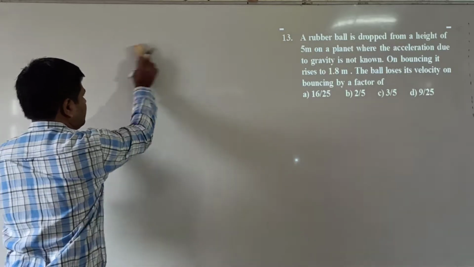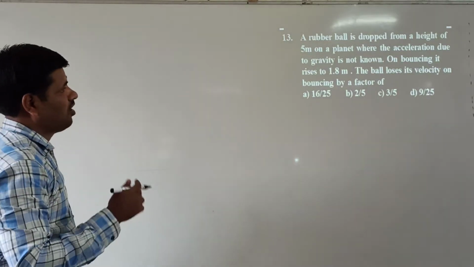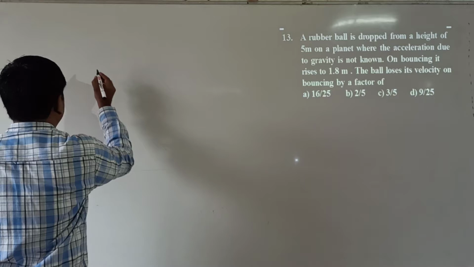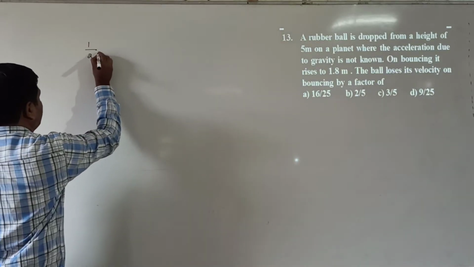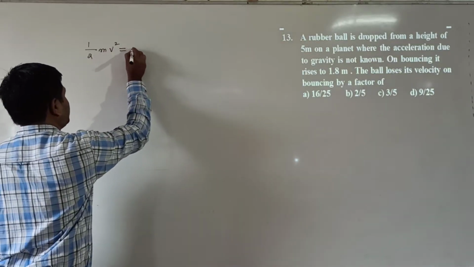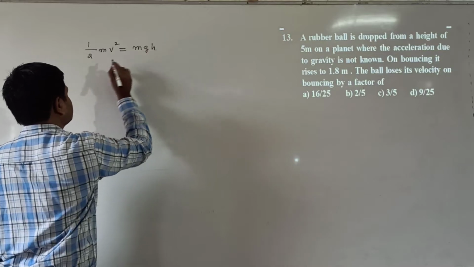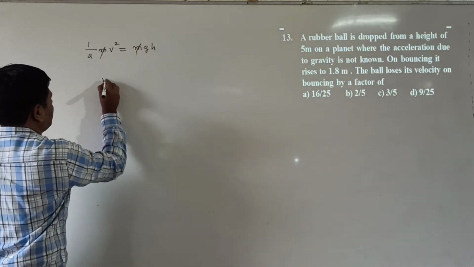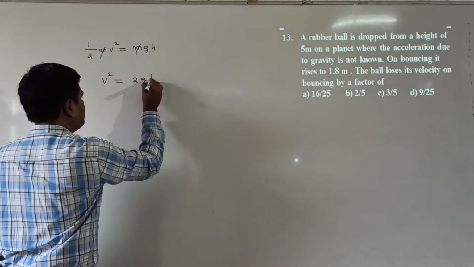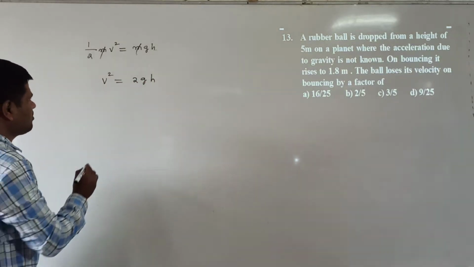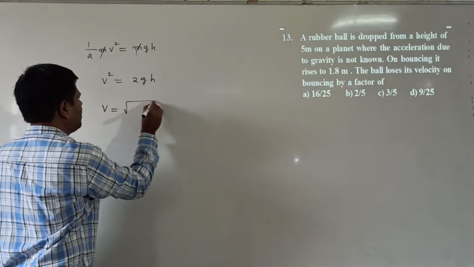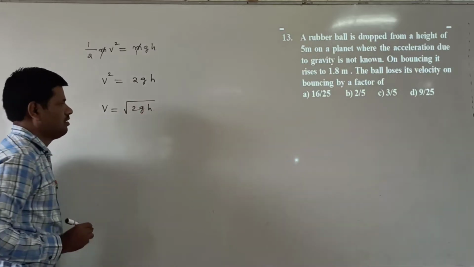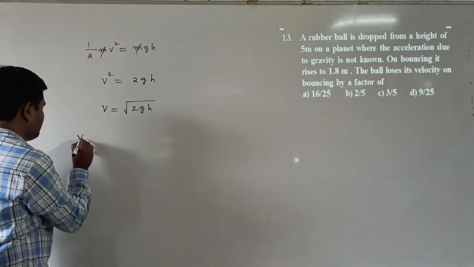Now how do we find the velocity factor here? First of all, the ball is dropped from a height. First we find the velocity expression. Here the height means the potential energy is converted into kinetic energy. So half mv square is equal to mgh. Here m cancels, so v square is equal to 2gh, which means v is equal to the square root of 2gh. First I am writing v1.